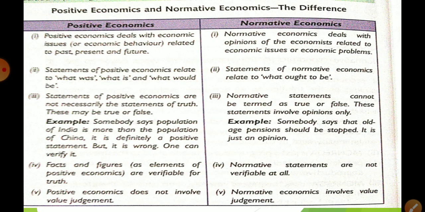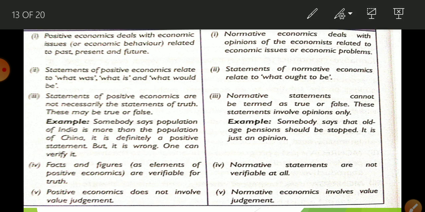Okay, now here is given the differentiation between these. So first is definition. Positive economics is related to past, present and future, and normative is related to what ought to be. It deals with opinion. It is what was, what is, what will be, and it is related to what ought to be. It can be verified. Here it is given, someone says population of India is more than population of China, so we can verify it and we can say no, it is not true. It is based upon fact and figure.